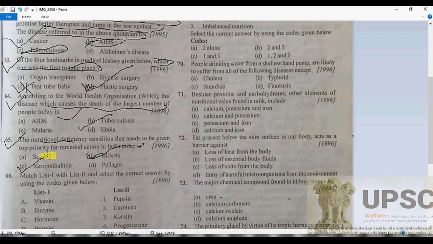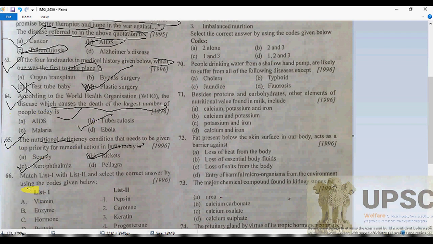Generally, this is found in the poor sections of society, where the symptoms include night blindness and eye irritation. So 65 is going to be C. Why is it so? Because as we know, I am talking about the nutritional deficiency condition that needs to be given top priority for remedial action today. So when we talk about nutritional deficiency, that can be here, and the answer is going to be C.